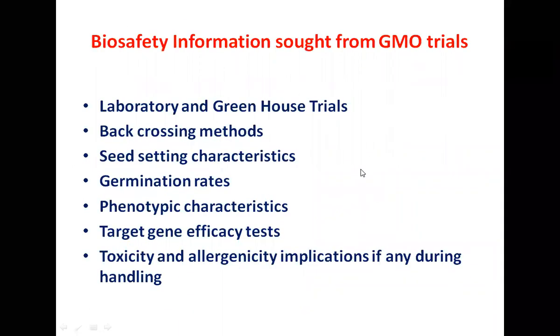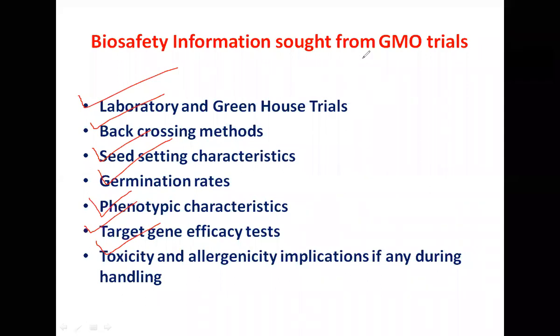So the biosafety information that the regulator wants is now listed here. What are the things that the regulator will require? Laboratory and greenhouse trials of the crop, back crossing method that has been used, seed setting characteristic, germination rates, phenotypic characteristic of the seeds, target gene efficiency test, toxicity and allergenicity implications, if any, during the handling.